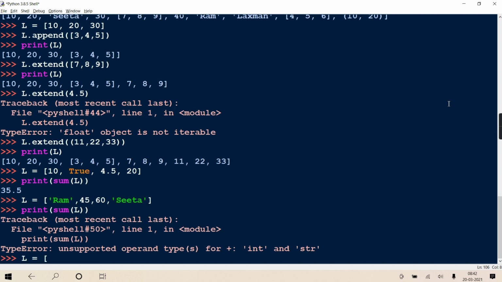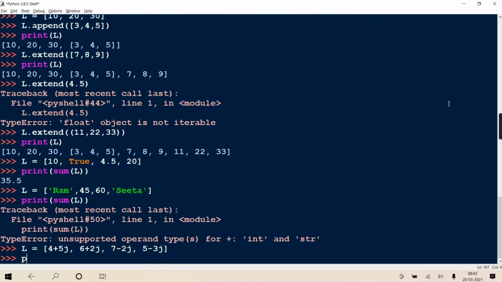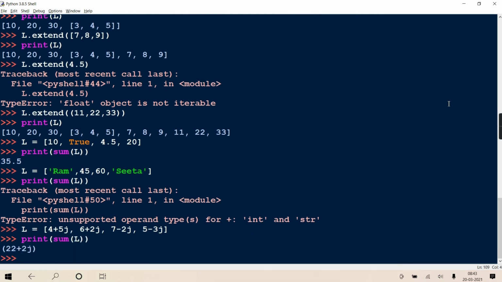L equal to, we'll just see complex numbers. It is a list of complex numbers, and print sum of L. Is it returning you the summation of all the complex numbers?